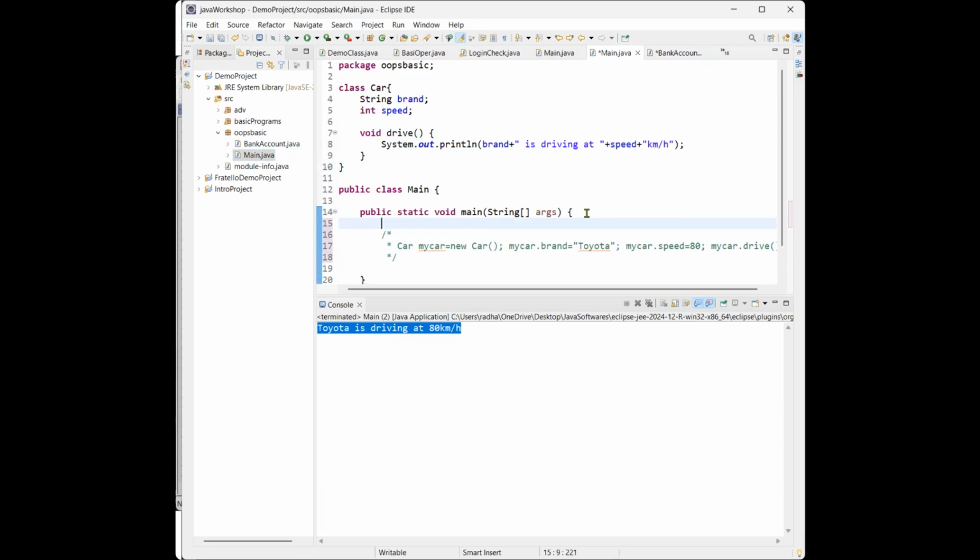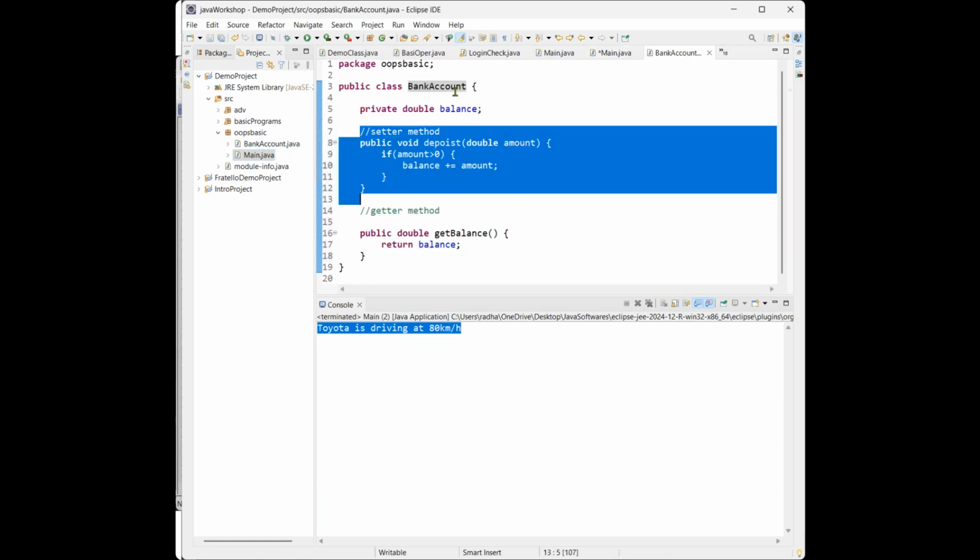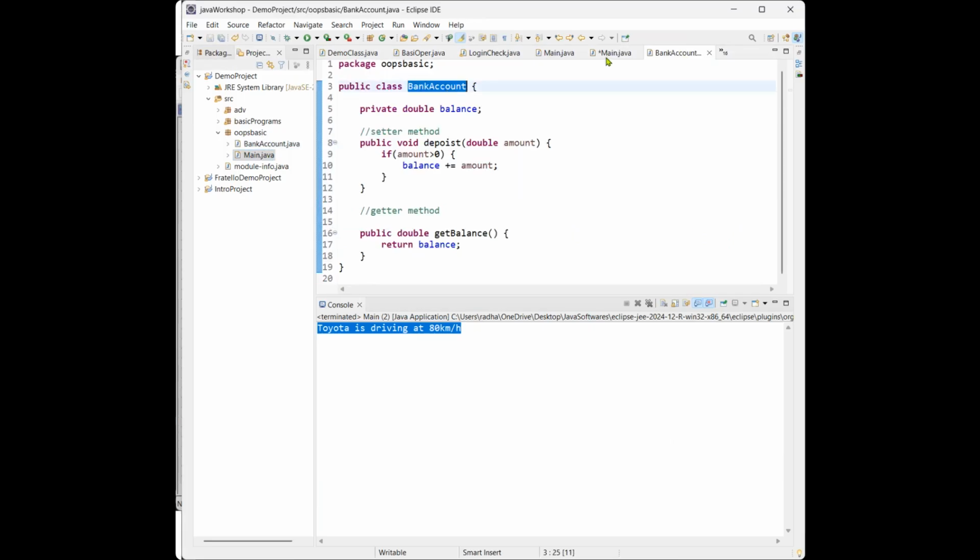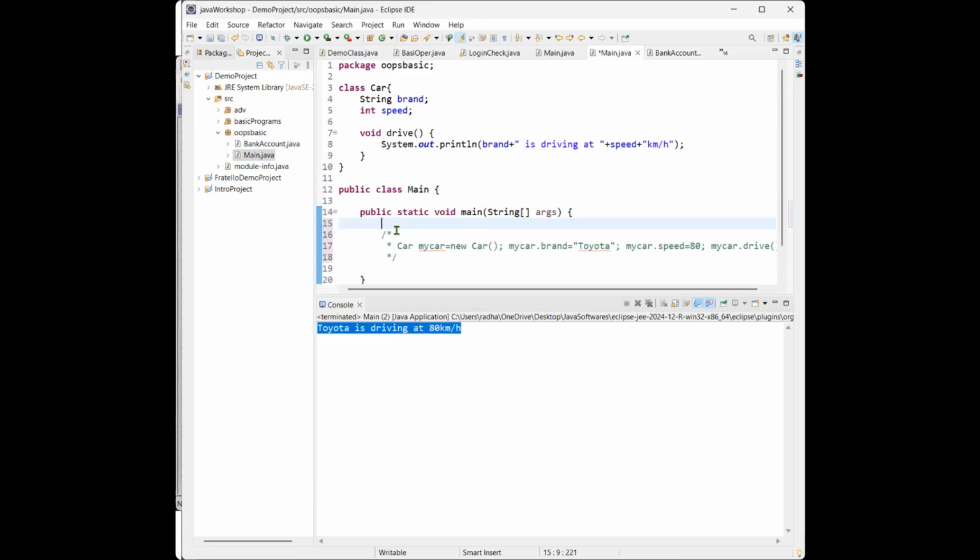We created the bank account, right? So BankAccount acc equals new BankAccount. Now we have created the object of that particular class.